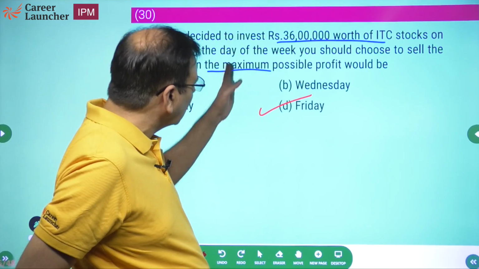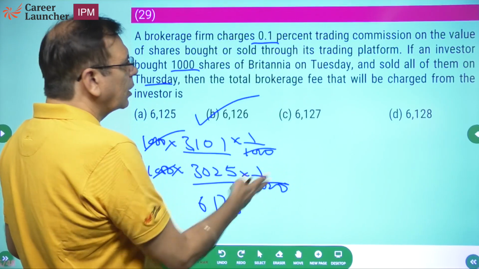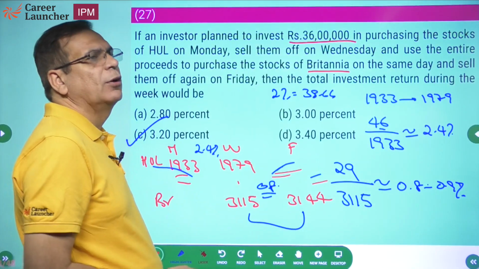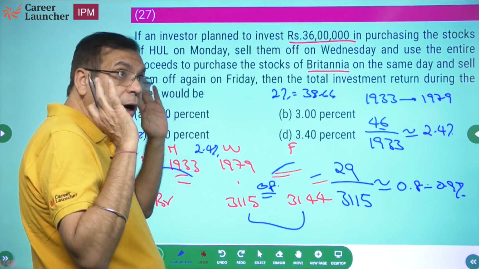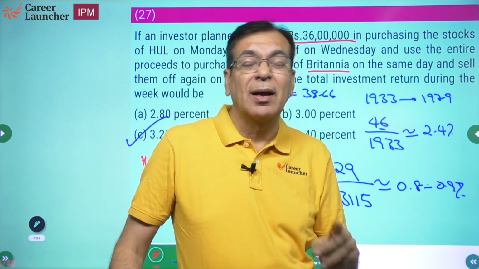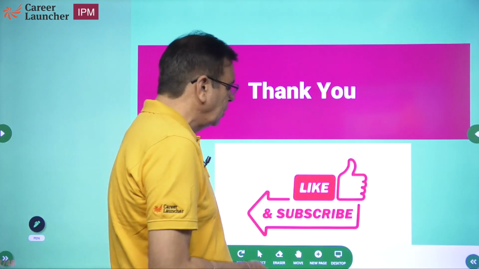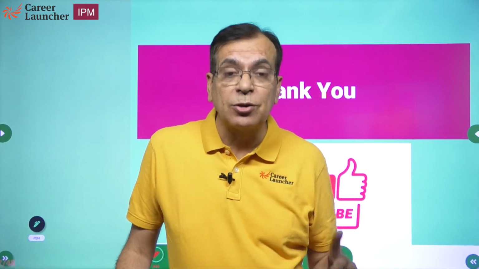So I hope you understand. Look at these questions. This is a question you have to attempt. This is a question you have to attempt. This is a question you have to attempt. This is a question you should not be wasting your time at all. This is what I call a round 2 question. It will get done, but it will take time and trouble you a lot. So please remember, when you are looking at these papers, you need to pick the right questions to attempt.